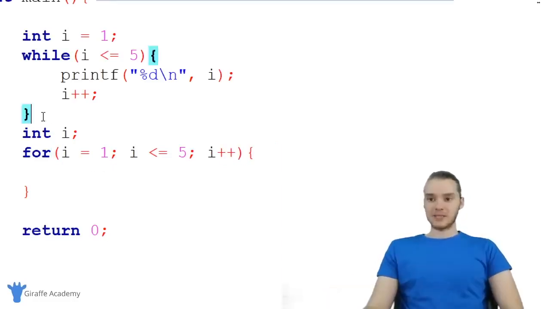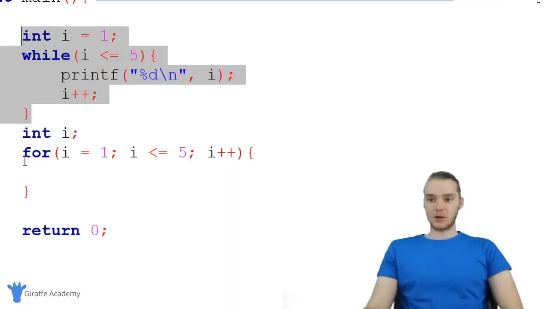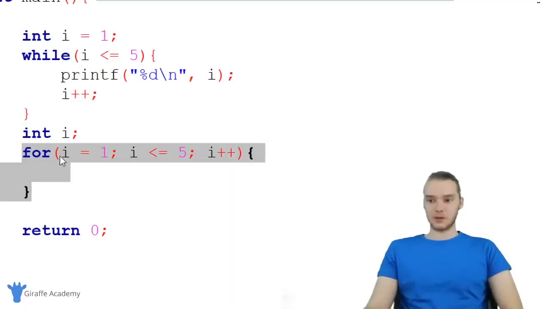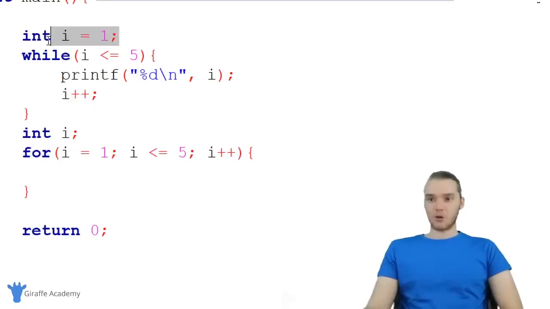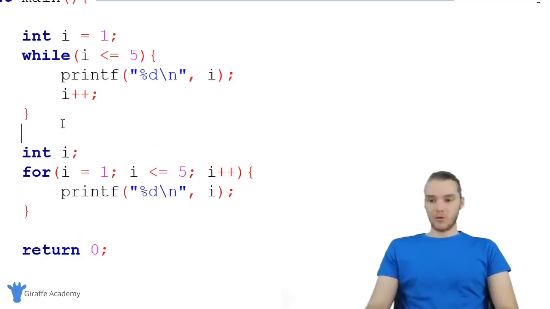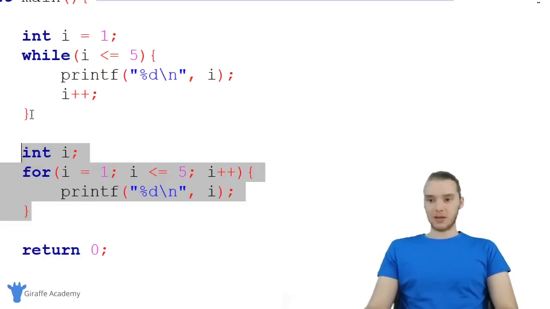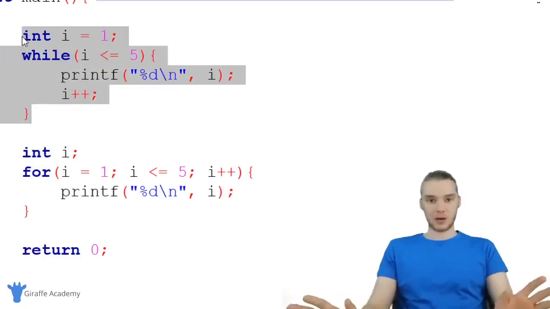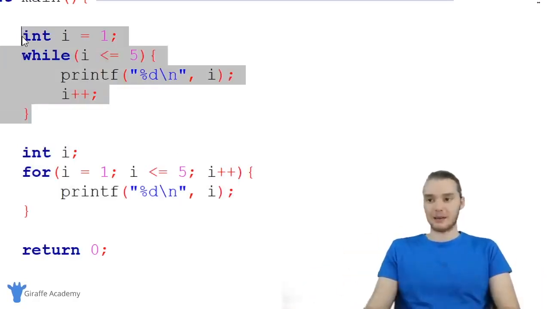So you'll see I was able to take all of this code and condense it into its own type of loop. Now instead of having to create this variable up here and increment it, I can do all of that inside of this for loop. I could take this line of code and paste it down into here, and we essentially have the same thing. So right now, this block of code and this block of code are 100% equivalent. They're doing exactly the same thing.